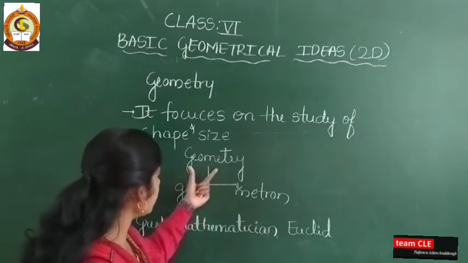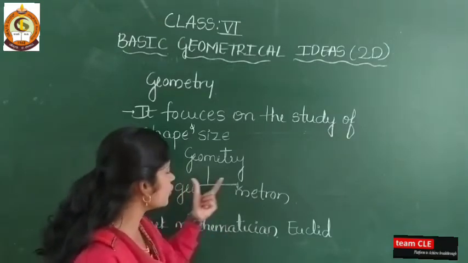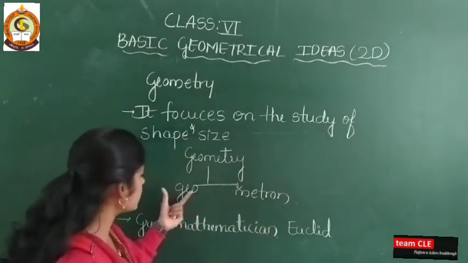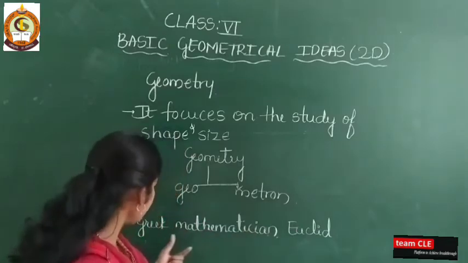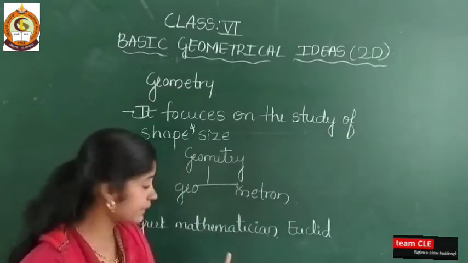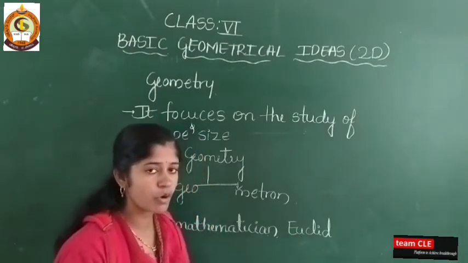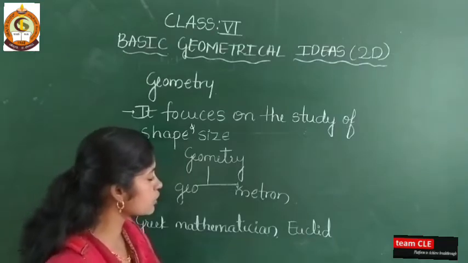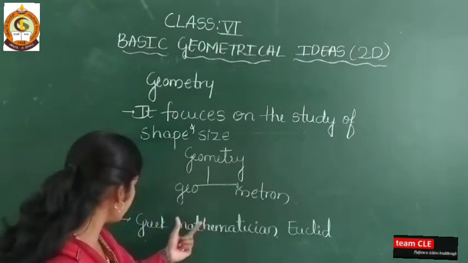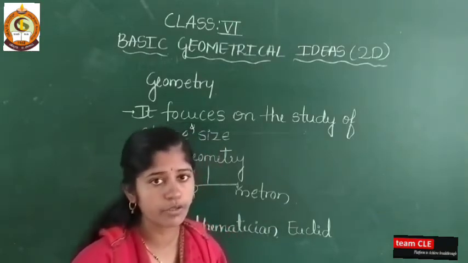And in ancient times the great mathematician Euclid worked so much on this geometry. So the Greek mathematician Euclid is the father of geometry.